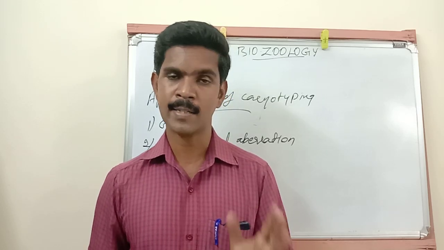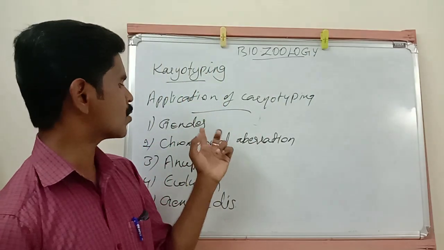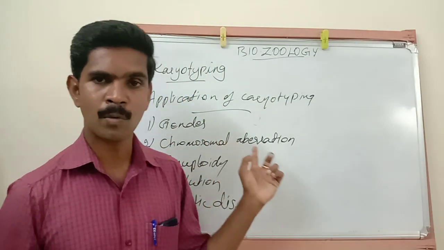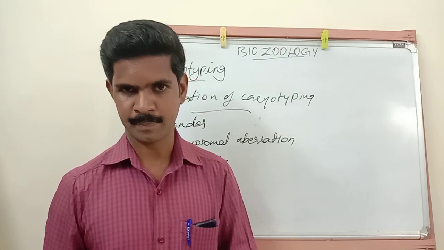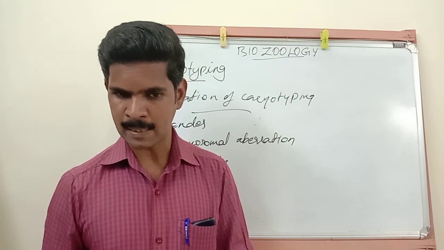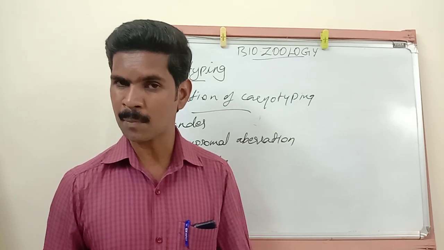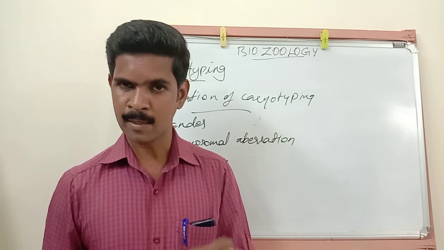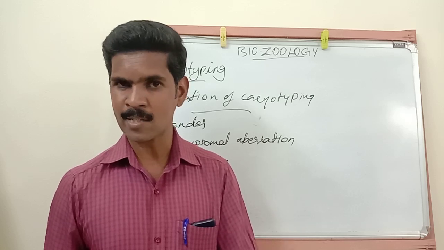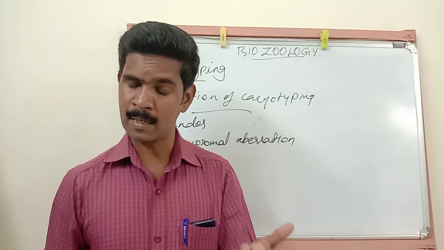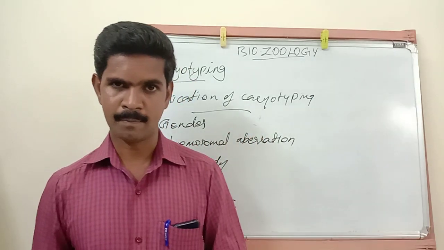The second use is to identify the chromosomal aberration or chromosomal abnormalities of the human cell. Many examples I said: deletion, translocation, then duplication.